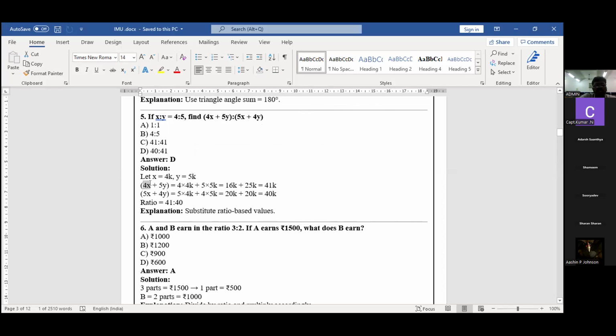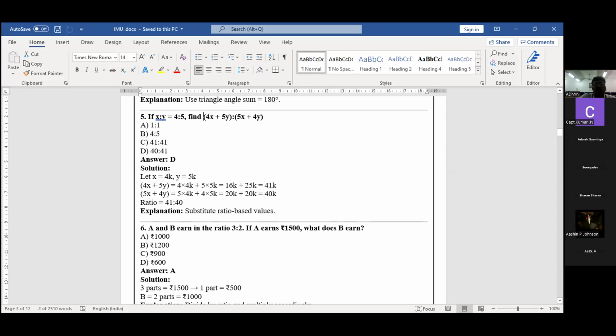What is 4x plus 5y equal to? What is the x value here? X value is nothing but 4k. So here 4k, I'm going to substitute in the x place. For 5y, I'm going to put 5k, and add these two, where I'm going to get 41.